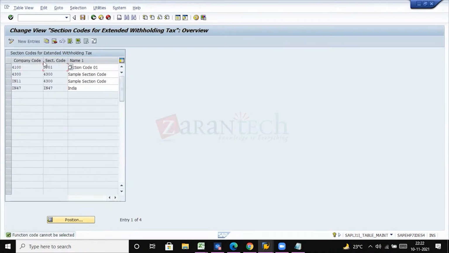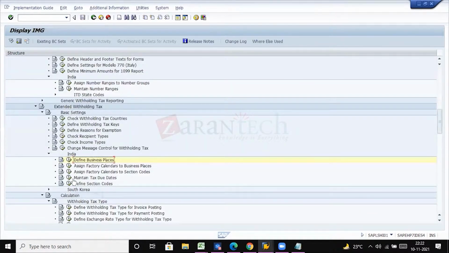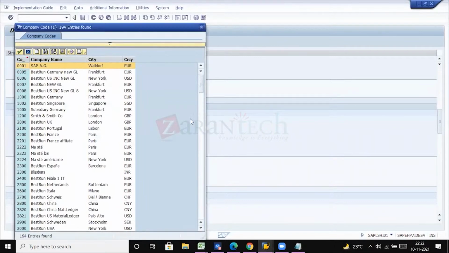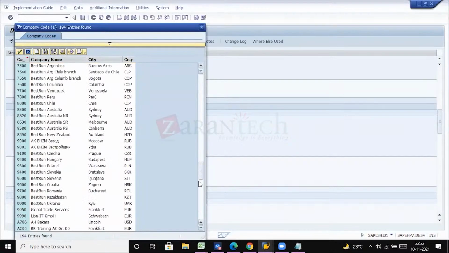So for example, company code, section code, and then they will be defining like this: section codes, business places, and then section codes. Let's say company code.